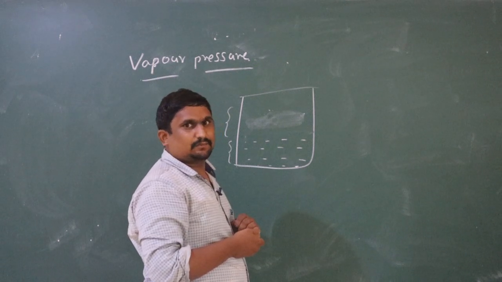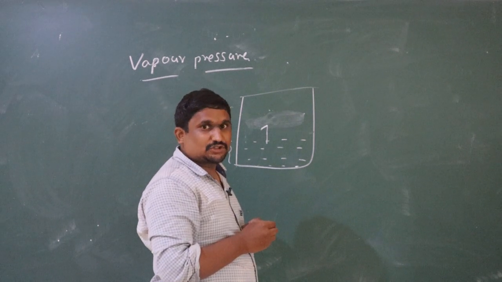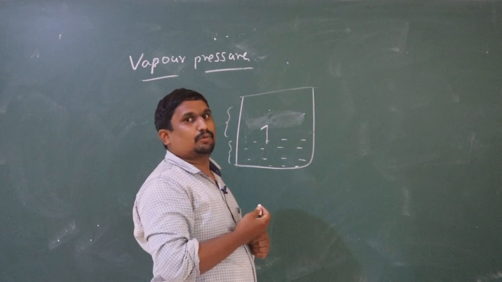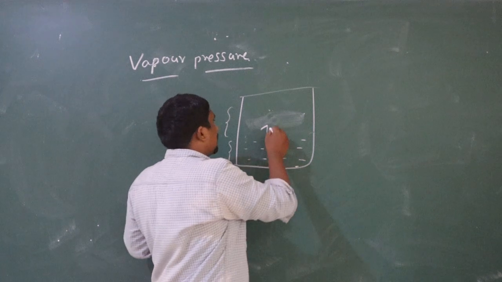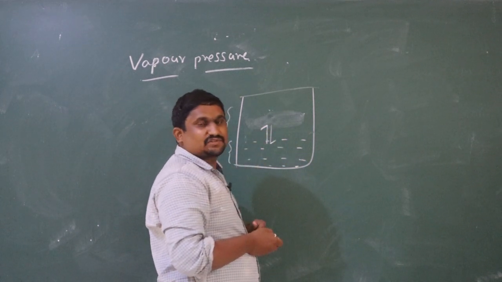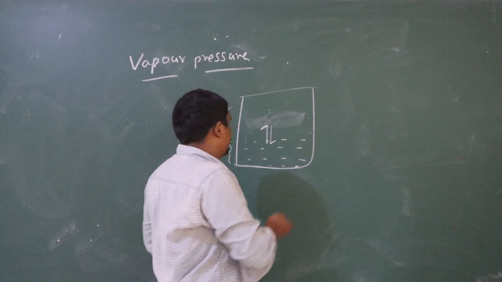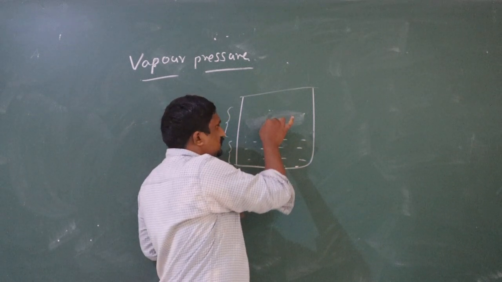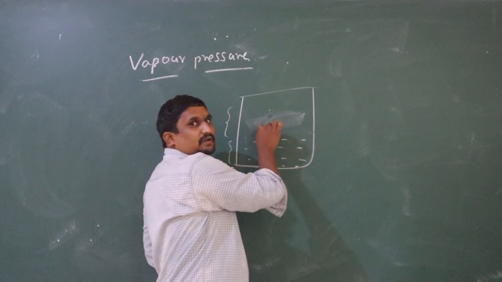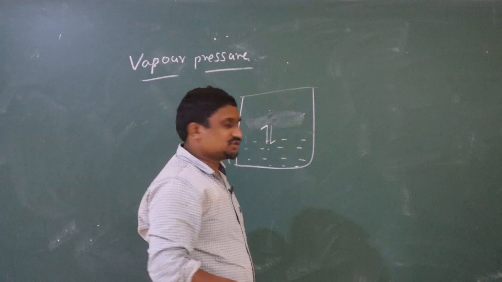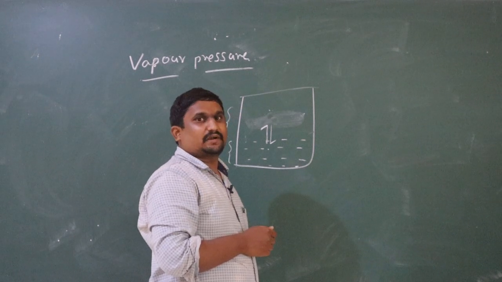One more process is taking place here. The process of liquid converting into vapor is called evaporation. And the vapors condense themselves and convert back into liquid. This process is called condensation. Here two things are happening: one is evaporation and the next one is condensation. Evaporation means surface liquid molecules converting into vapor state, and condensation means vapors converting back into liquid.